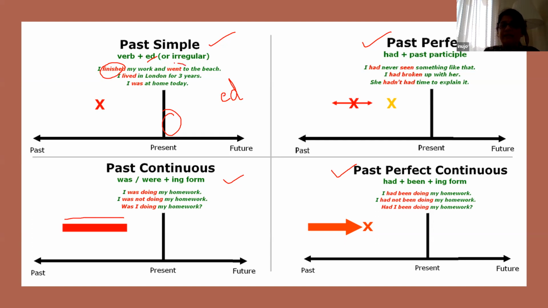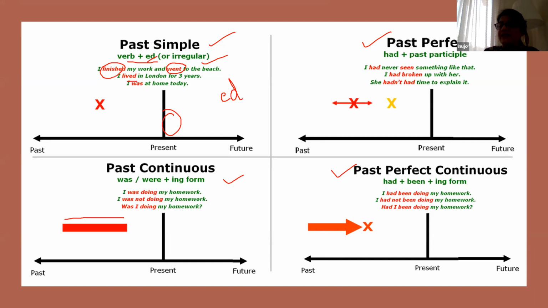The past tense of go is went, right? It is not goed. You cannot write G-O-E-D. You all are in 10th standard, you all are very aware. So if it is an irregular verb, it stays as it is. Otherwise, if ed is added to the verb, that becomes your past simple tense, or simple past tense.